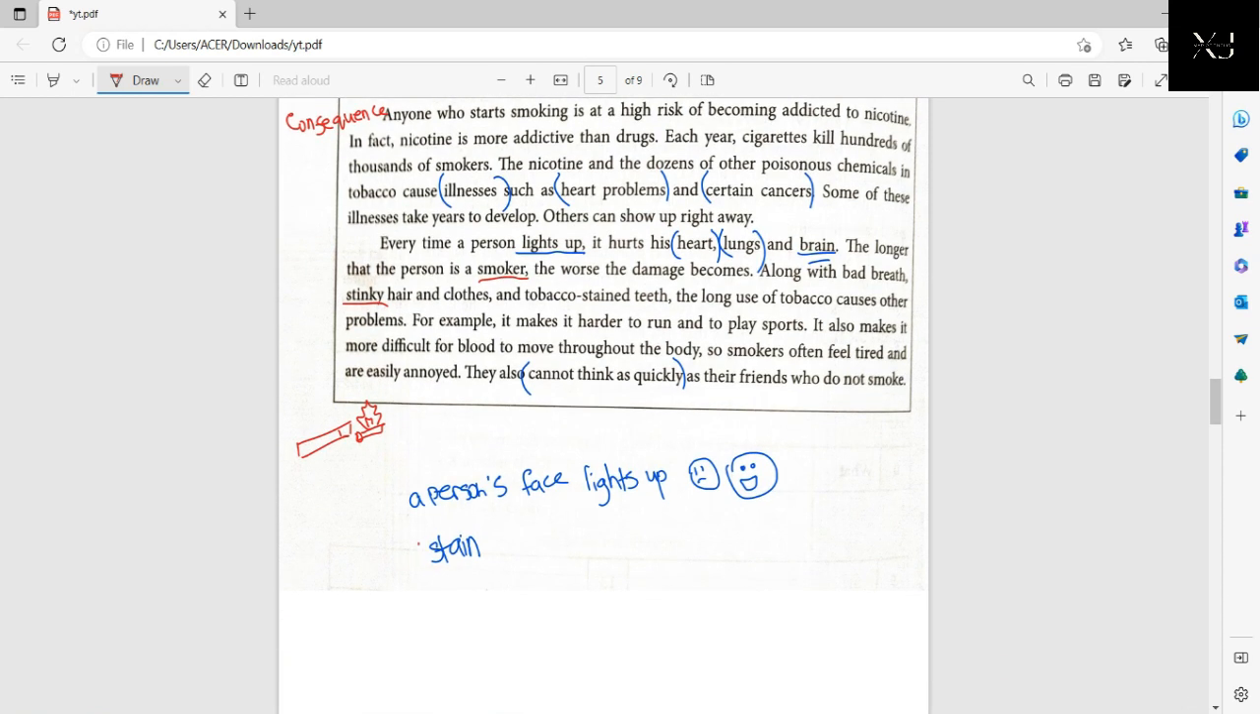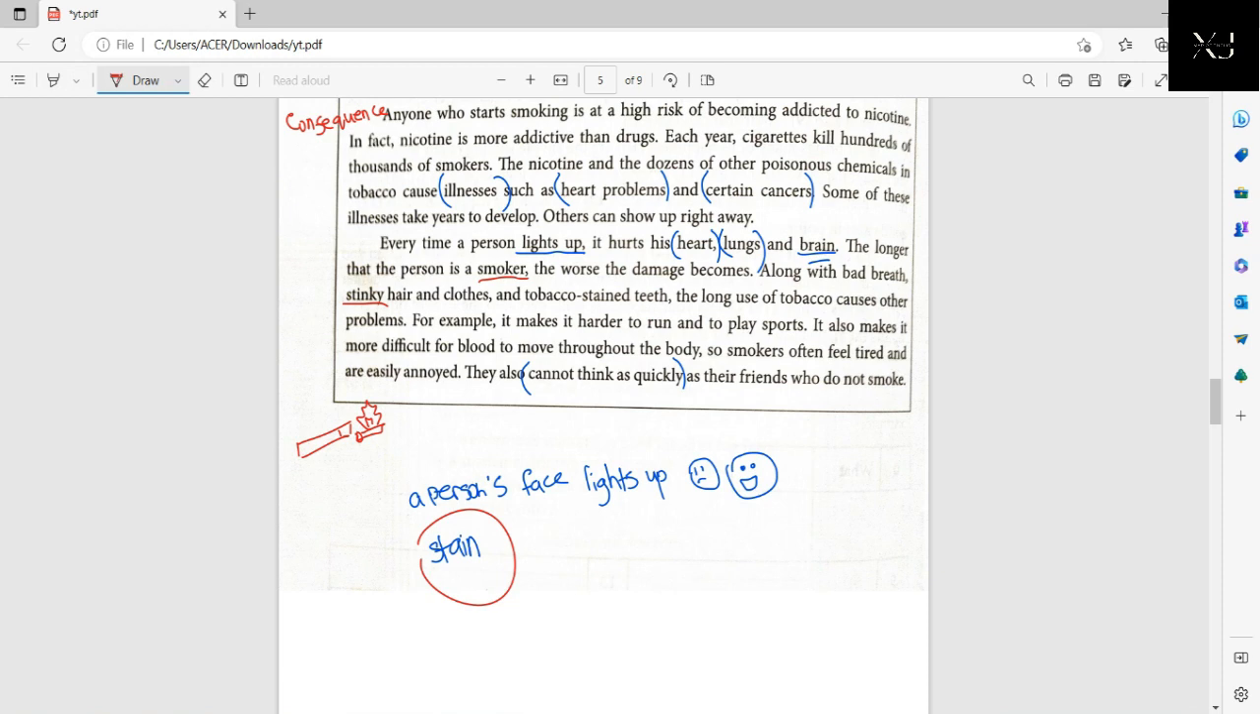So what exactly is the meaning of the word stain? Let's say you wear a white shirt, and then you want to eat curry. Sometimes the curry would drop a few droplets on your white shirt, and then it will stain your white shirt, and your white shirt will become orangey like that. Okay, so that's what stain means. Along with bad breath, we read that already. For example, it makes it harder to run and to play sports, right?